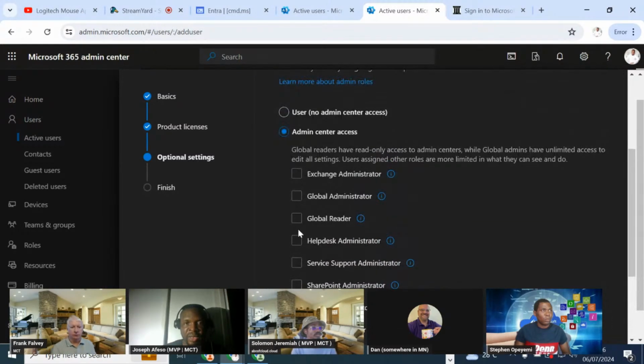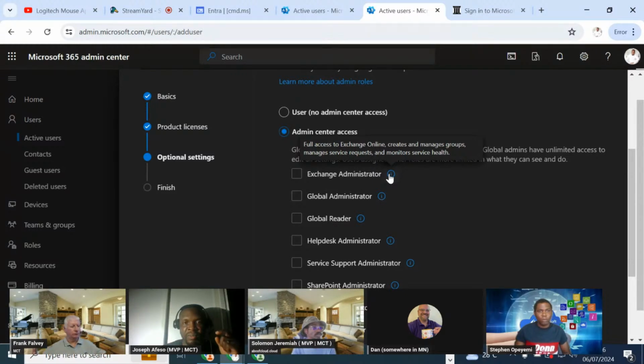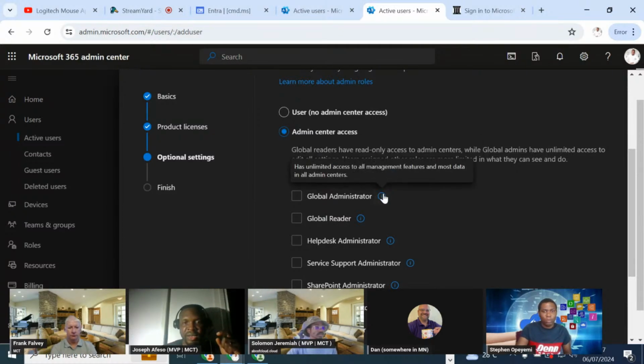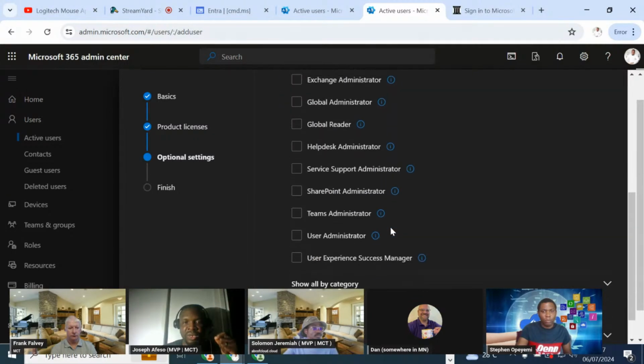Now for me to understand the function of each of these roles, I will have to place my cursor at the front here to see the description of it. And this is saying full access to Exchange Online, create and manage group, manage service requests, and monitor service health. If I come down here, I will see the next thing, and then I will choose to give the role that I want to give to the guy.